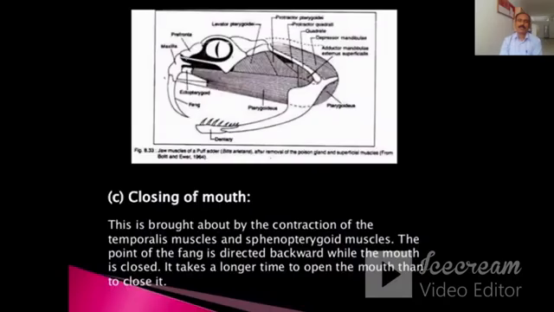Then the next step is closing the mouth. This is brought about by the contraction of temporalis muscles and spinopterygoid muscles. The point of the fang is directed backward while the mouth is closed. It takes a longer time to open the mouth than close it.